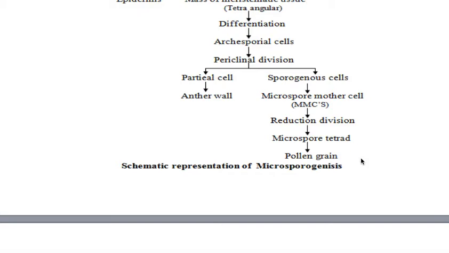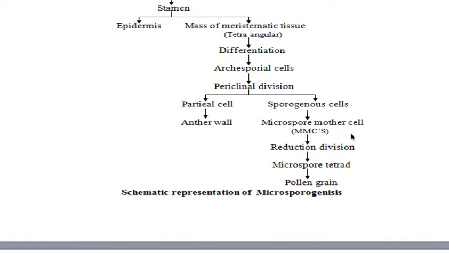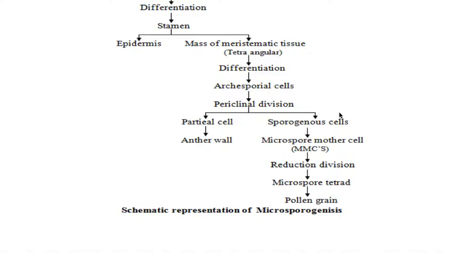I really don't know where I made a mistake. At least this video will clarify for you. Now, see, I'll tell you. This is a sporogenous cell. Now the sporogenous cell is converting itself into this microspore mother cell. Do you understand this far?